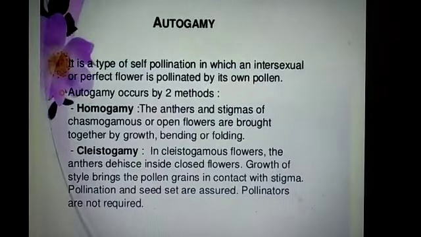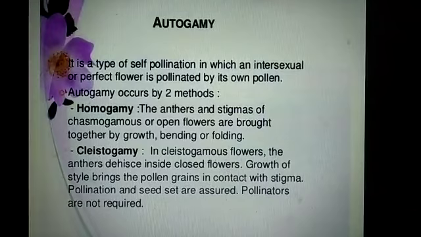So first of all we read autogamy. Actually, autogamy is a kind of pollination achieved within the same flower. The pollen from the anther of a flower is transferred to the stigma of the same flower. Examples of autogamy are wheat, rice, pea, etc. Actually, autogamy occurs by two methods. First is homogamy and second is cleistogamy.